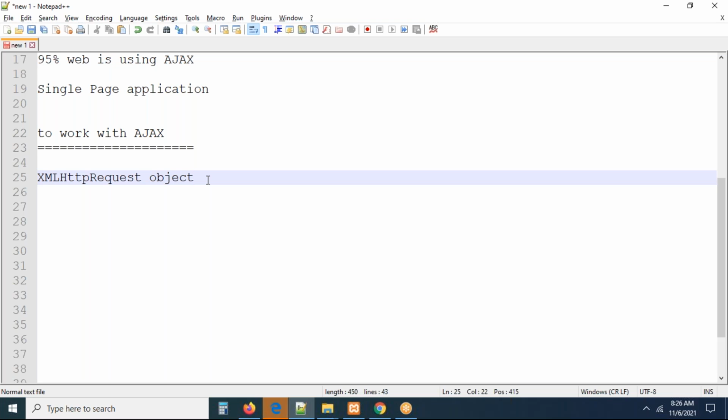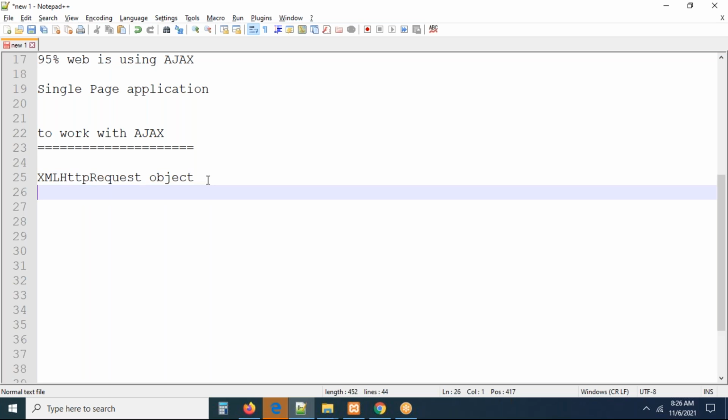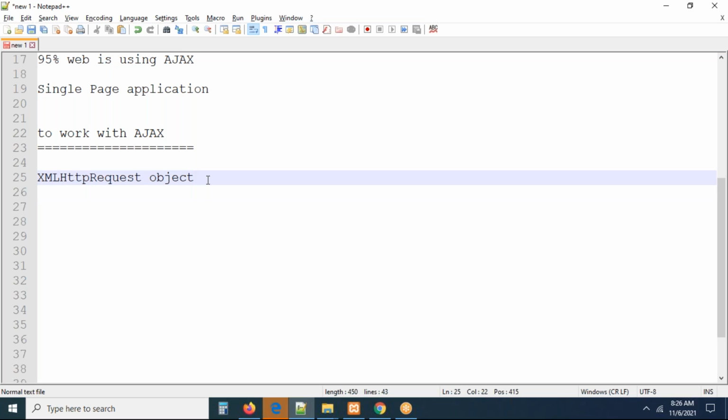XML HTTP request object, this is a predefined object. This is also called, remember carefully, the backbone of Ajax. Simply, I want to tell you the point. If I tell you the backbone of Ajax, I think you can see, this is the main concept, the main object to work with Ajax. Without this object we cannot do anything.